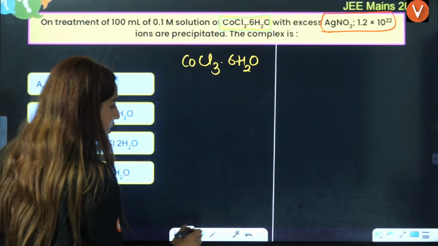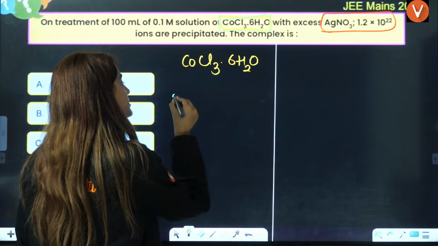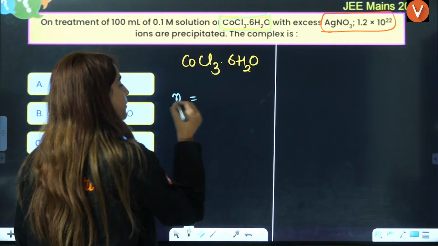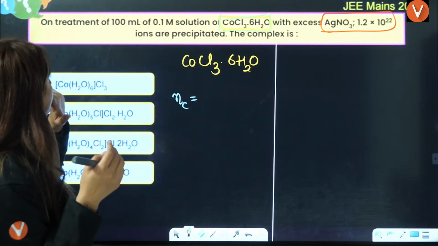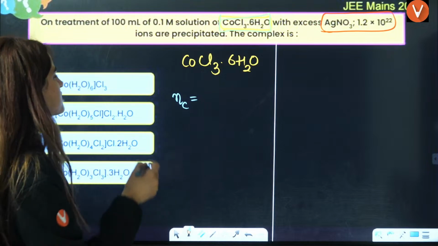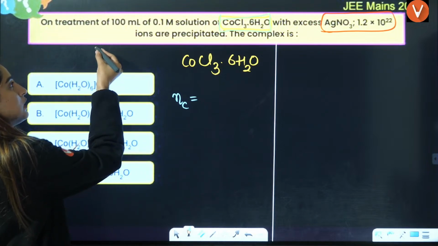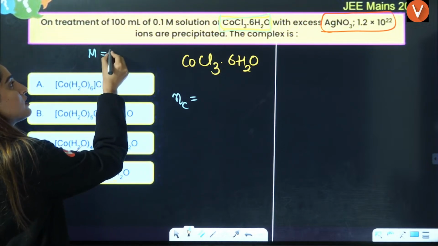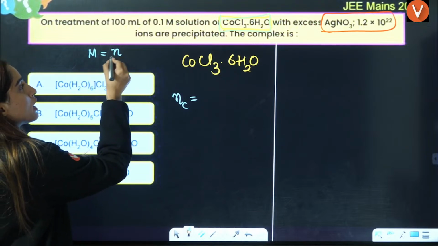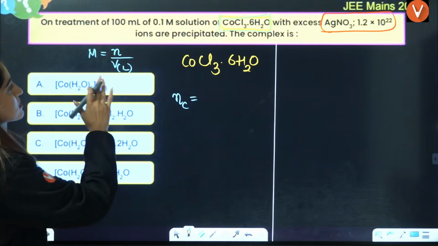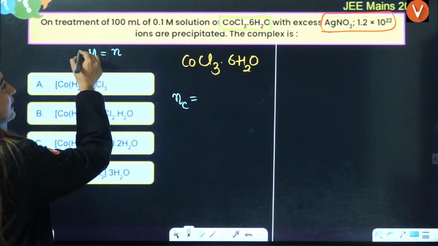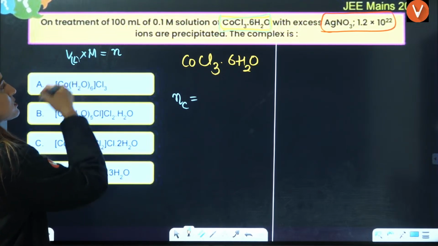Now, the number of moles of this compound. We know that on treatment, tell me what is the formula of molarity. Molarity is equal to number of moles divided by volume in liters, right? That means number of moles can be molarity into volume in liters, right?